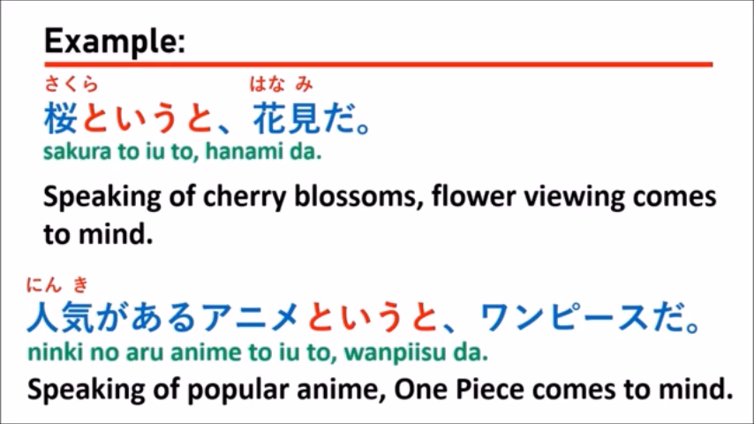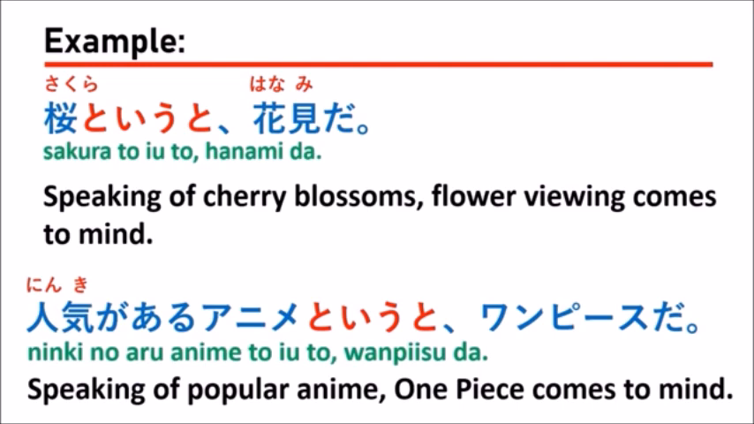So when you say sakura, that means sakura is very famous in Japan. When you talk about sakura, you will think about how many people come to see the flowers in the gardens in Japan and view the beauty of the flowers.